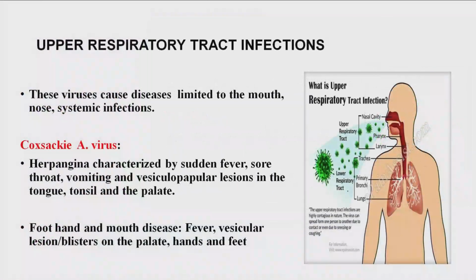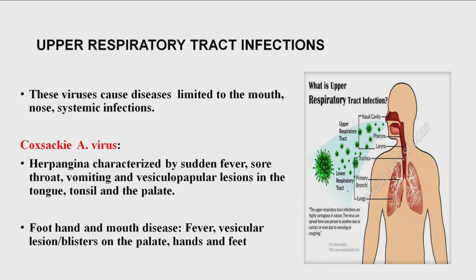Now the next category, let's quickly look at the upper respiratory tract infection. What do I mean by the upper respiratory tract? The nose, the larynx, the pharynx, the hard palate, and so on and so forth. And here, a very good picture of the viruses using the nose, the larynx, the pharynx, the upper respiratory tract as the portal of entry.